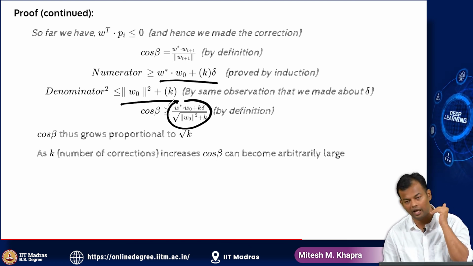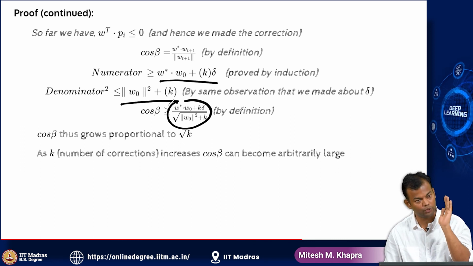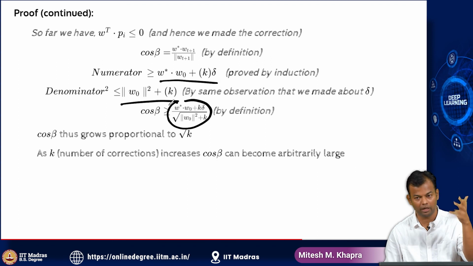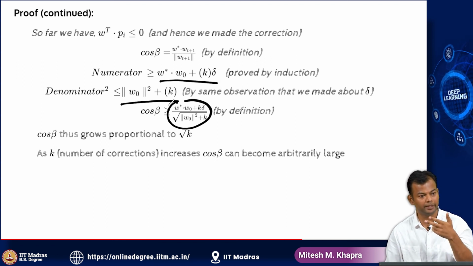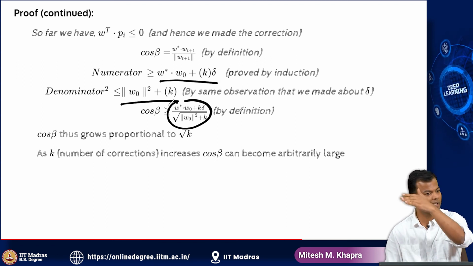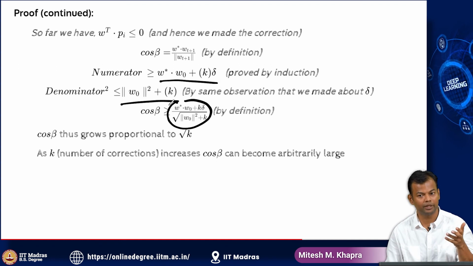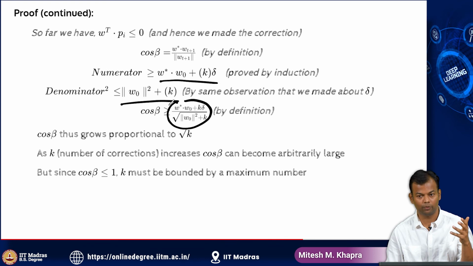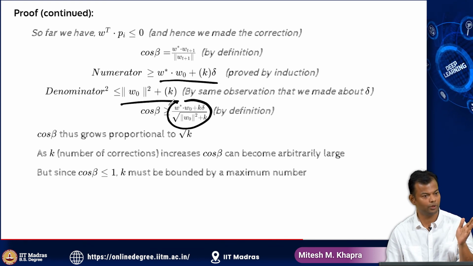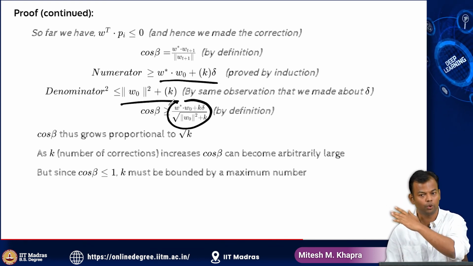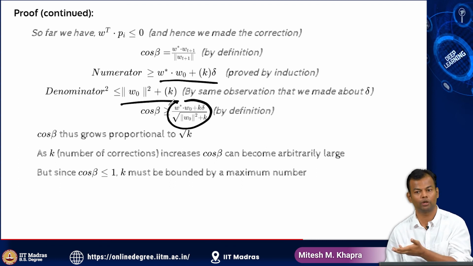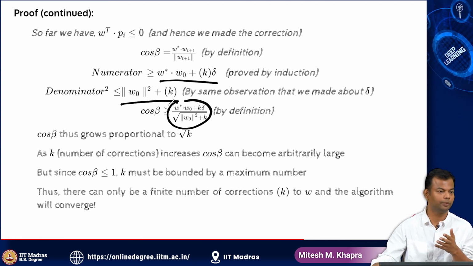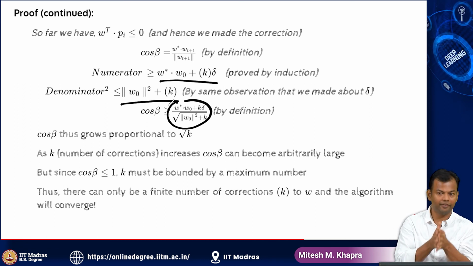Now if k becomes arbitrarily large, if it goes to infinity, that means my algorithm is not converging, it's keeping on updating. Then what will happen to cos beta? Cos beta will keep on increasing. But can cos beta keep on increasing? No. Cos beta is bounded between minus 1 and 1. So cos beta has to be less than or equal to 1. So cos beta cannot grow infinitely. That means k cannot grow infinitely. k has to be bounded by a maximum number. Hence we have shown that k is a finite number.